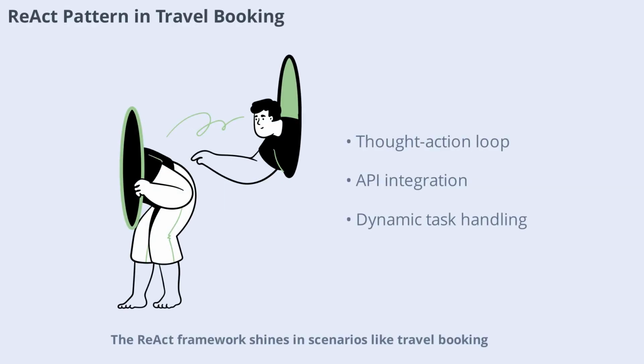The ReAct framework shines in scenarios like travel booking. Suppose you prompt an agent to book the cheapest flight from NYC to London. The model first thinks about what it needs, calls a flight search API, observes the returned prices, and then selects the cheapest option. This loop of thought, action, and observation enables the model to handle dynamic, real-world tasks efficiently.